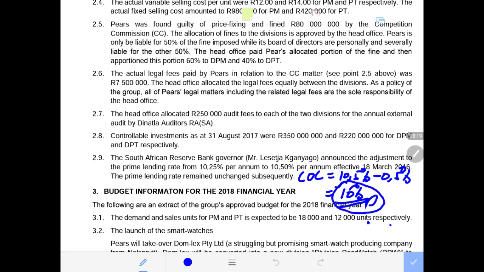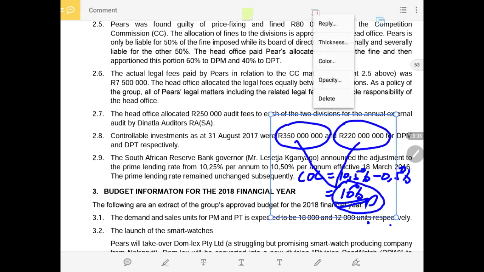So this 10% will be multiplied by the controllable investment so that we get to the cost of capital charge, which will be deducted from your controllable profit in order for you to get to the residual income. So now we need this 10%.